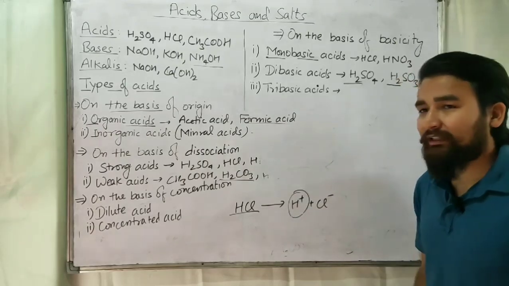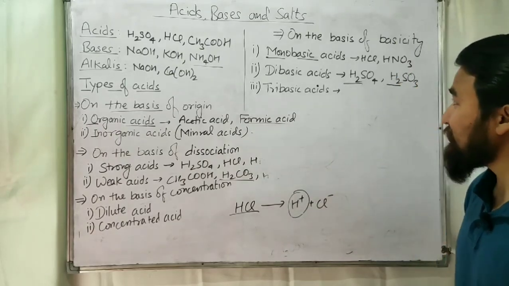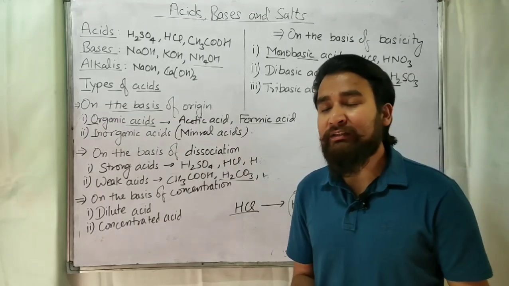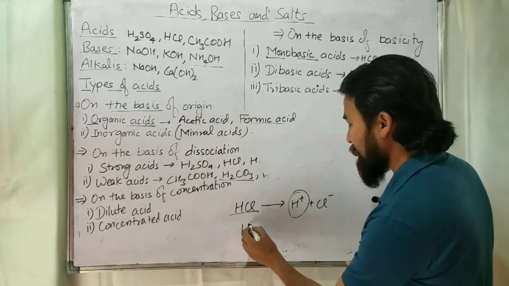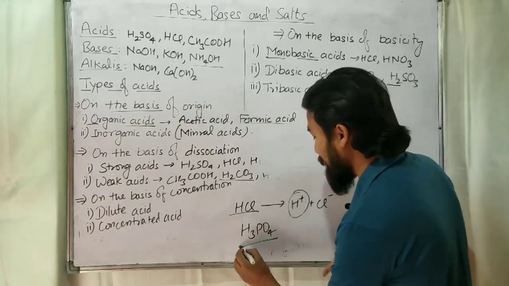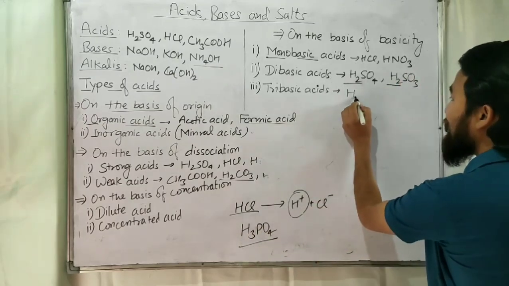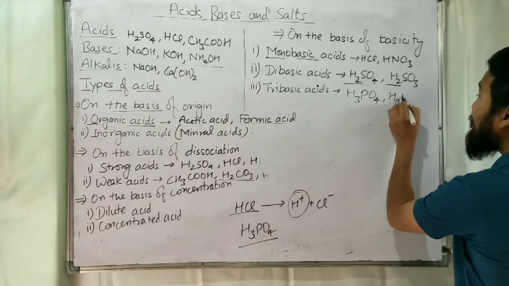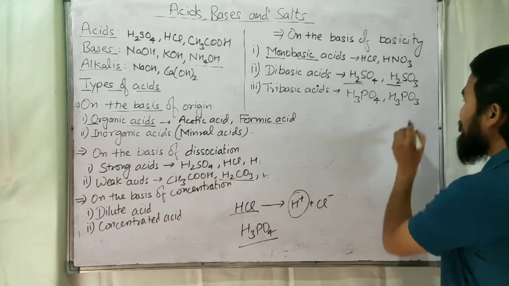And then come tribasic acids. Tribasic acids are the acids whose basicity is 3, for example H3PO4. What is the name of H3PO4? Write in the comment box. Or H3PO3.